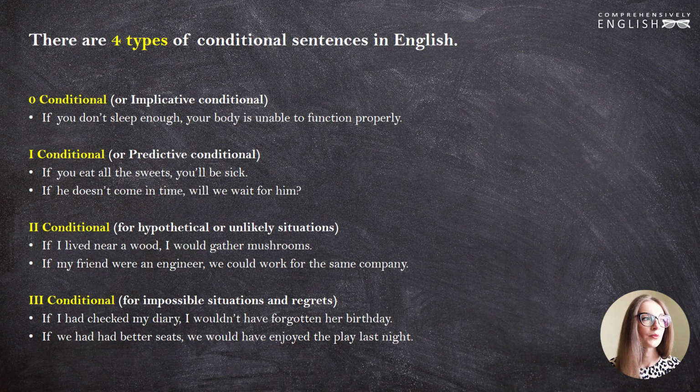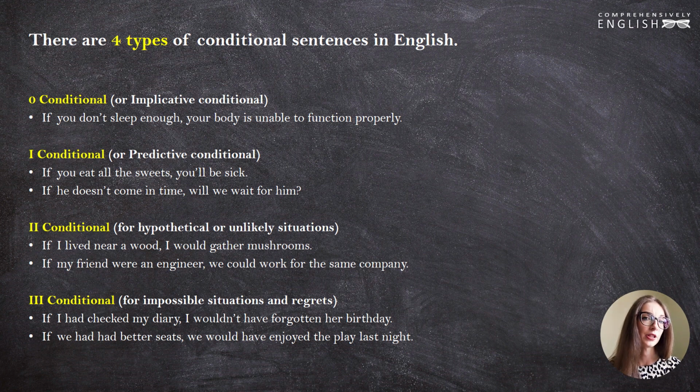Zero conditional, or sometimes it is also called implicative conditional, expresses an implication. They are also called factual conditionals because they speak of facts. Why do we call them zero conditionals? Because they are used to speak about facts which are always true. Not on a particular condition, but always. Hence, we have such a strange name, zero conditionals. Let's look at the example. If you don't sleep enough, your body is unable to function properly. It happens always. If you don't sleep, your body, your brain cannot function properly.